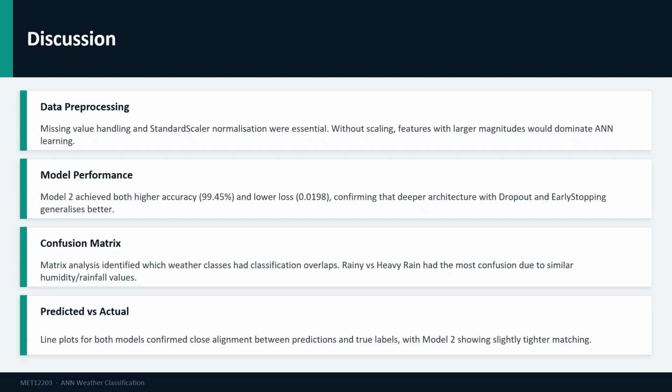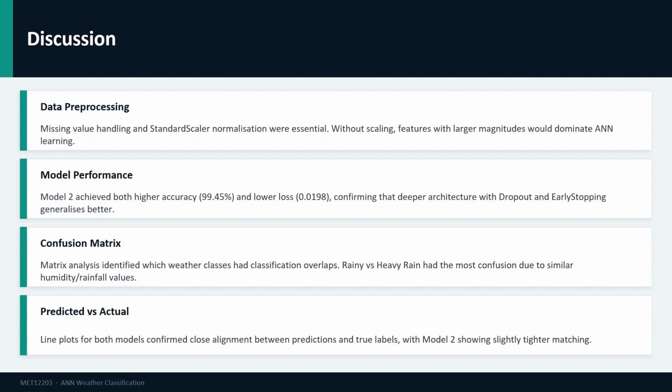Now let us discuss what we observed from the results. On data preprocessing, the preprocessing steps were absolutely critical to achieving high performance. Without standard scaler normalization, input features with larger numerical range, such as rainfall, would dominate the ANN training, causing the model to be biased. Proper scaling ensures all four features contribute equally to learning. On model performance, Model 2's superior result confirms that deeper architecture with regularization techniques generalizes better. The dropout layer prevents overfitting by reducing neuron co-dependency, and early stopping ensures training stops at the optimal point.